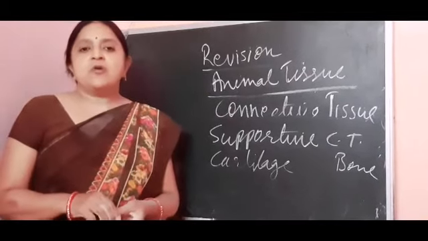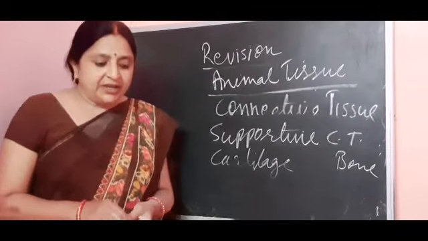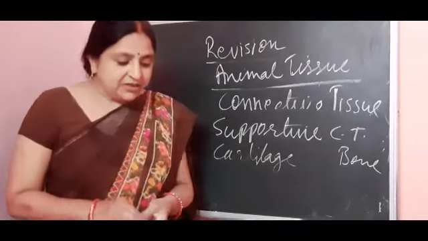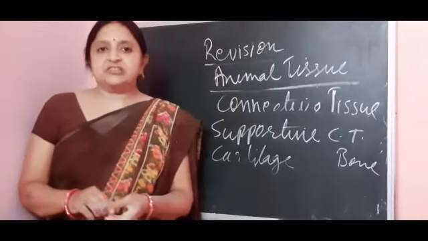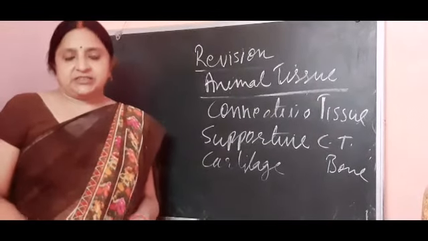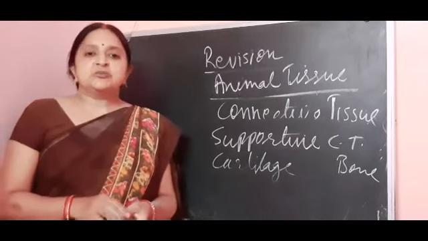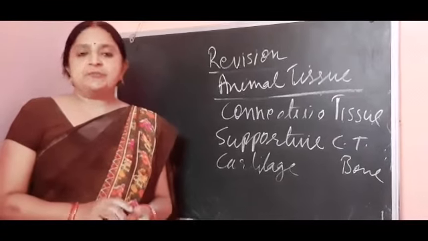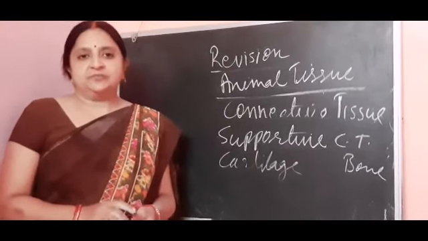Bone is made up of osteocyte cells, and its outer covering is called periosteum. It is not elastic. It is totally hard, and it is responsible for giving support and shape to the human body, and it also helps in locomotion.